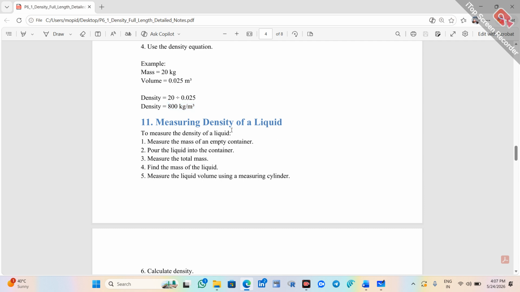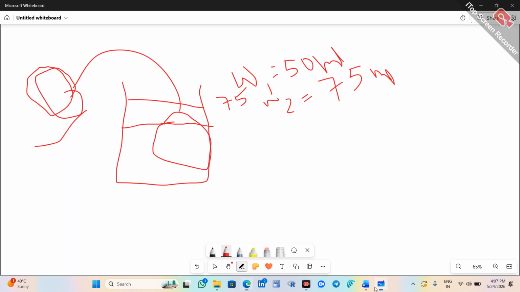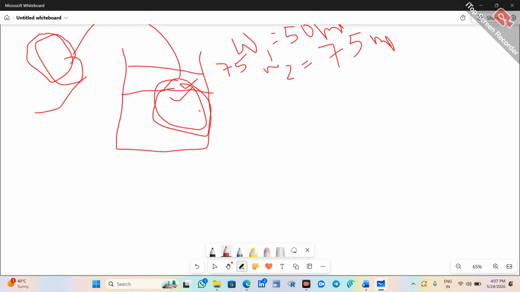Measuring the density of a liquid. To measure the density of a liquid, we measure the mass of an empty container. And the problem is, in case of irregular solids, we can't find the volume easily. And when it comes to liquids, we can't find the mass easily. Suppose some ml of water.